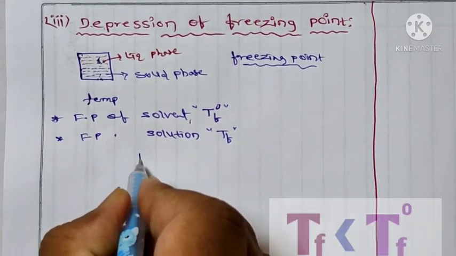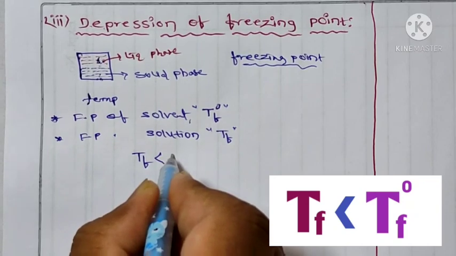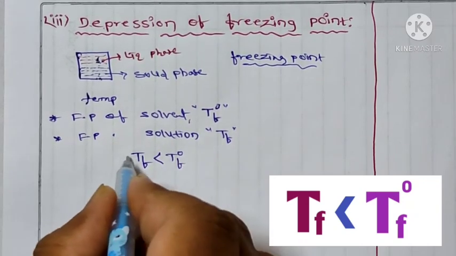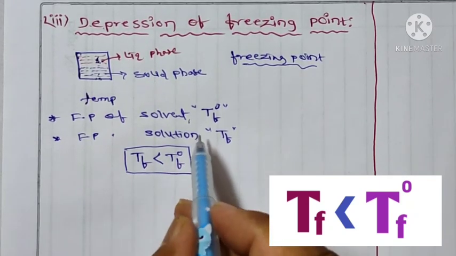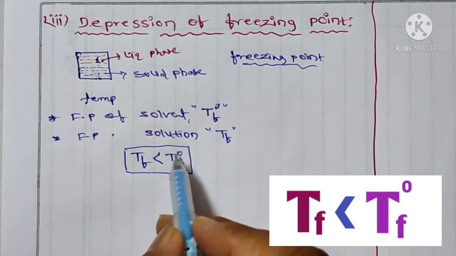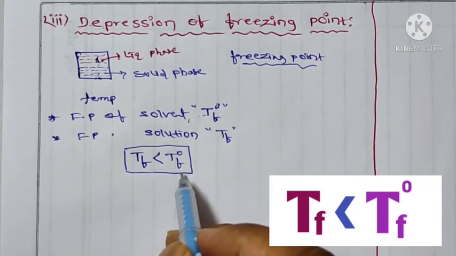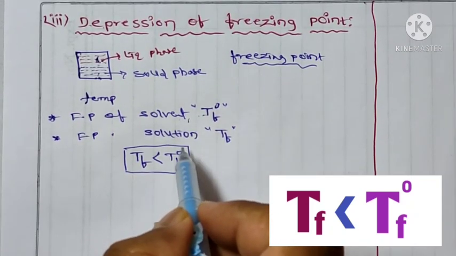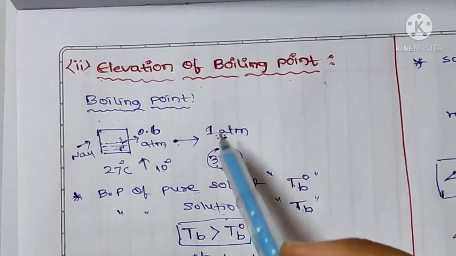Then here the TF is less than T naught F. Freezing point of solution is less than the freezing point of pure solvent. It is pure opposite to that of elevation in boiling point.